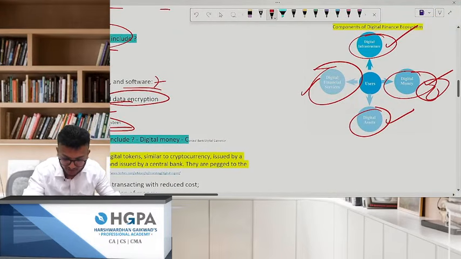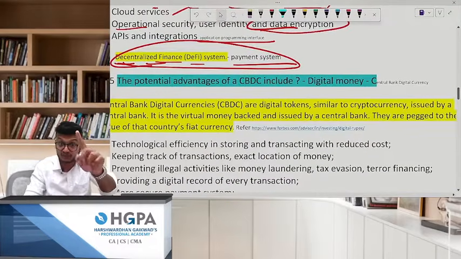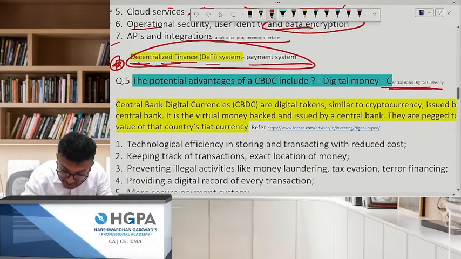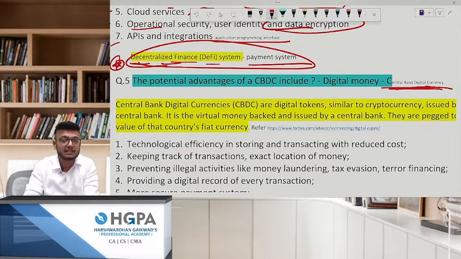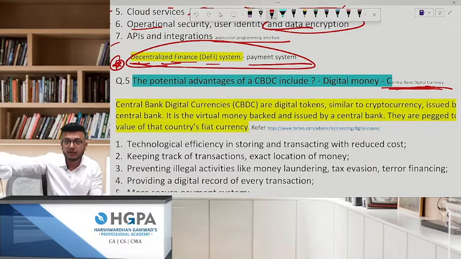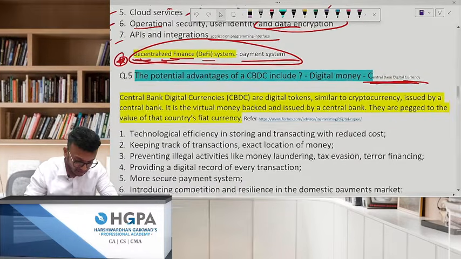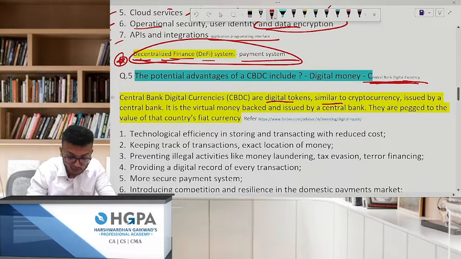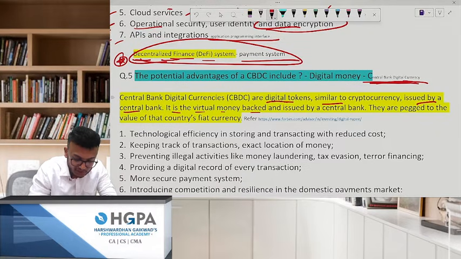Okay, next we're going to go to digital money. This is the second part. We finished this. So what is digital money? Pay attention, please. You should know this full form. CBDC, not CBDT. CBDC, Central Bank Digital Currency. Remember one thing. RBI brought this in contrast to cryptocurrencies. They invented something called the e-rupee. So what is CBDC? A digital token similar to crypto, issued by a central bank, for example RBI. It is virtual money backed and issued by the central bank.